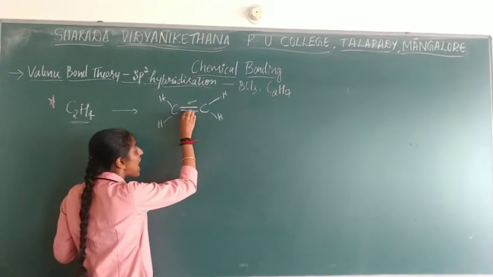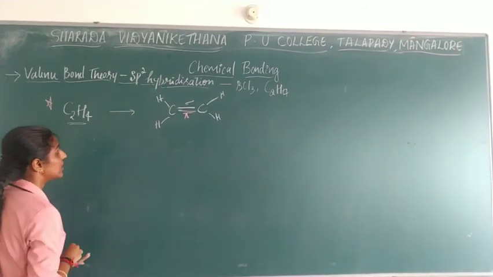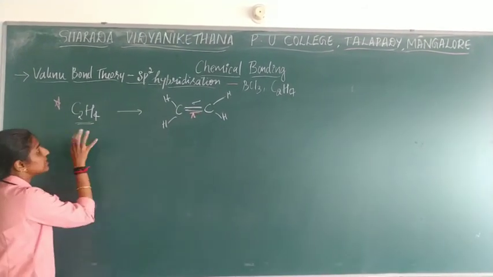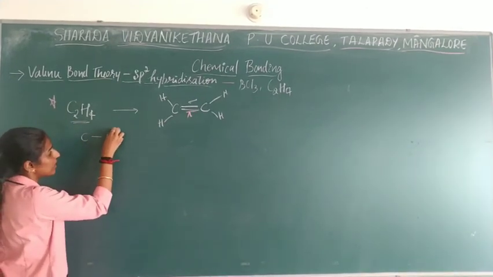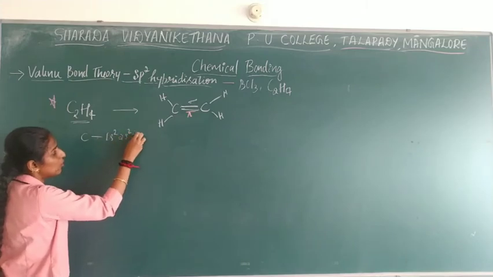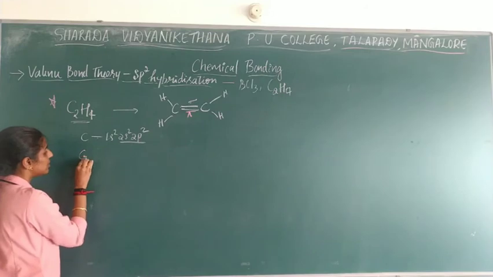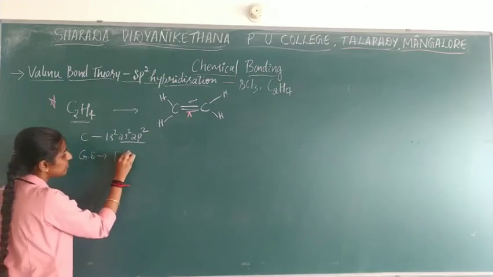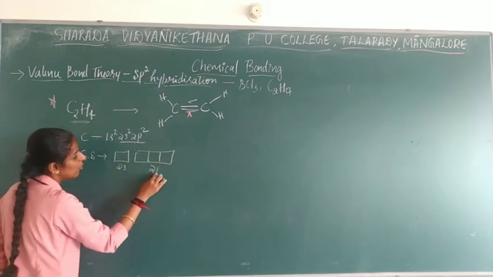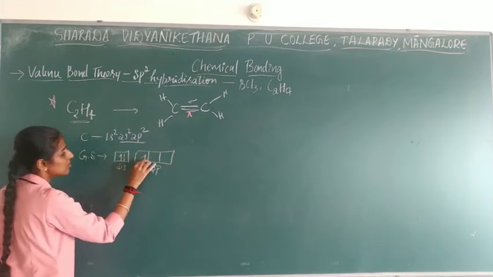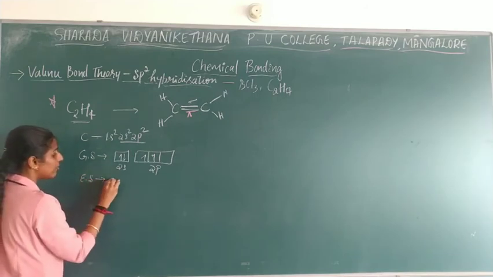C2H4, if it is having a pi bond, then what will happen with hybridization? See now, as it is asked, how we used to write for carbon, the electronic configuration you have to write, that is 1s2, 2s2, 2p2. For the last shell we have to write the ground state electronic configuration, so that comes as 2s as well as 2p, 2 electrons here, 2 electrons here. So now when you are writing the excited state, how will you be able to write?